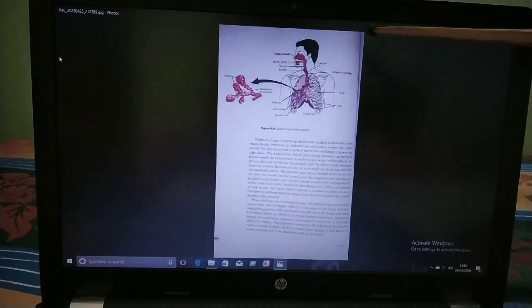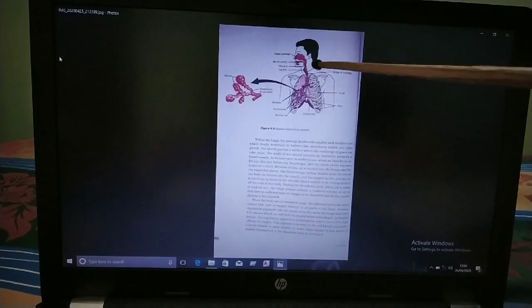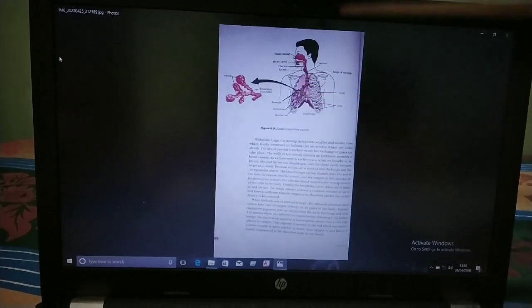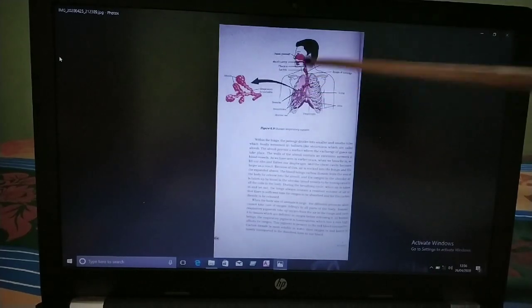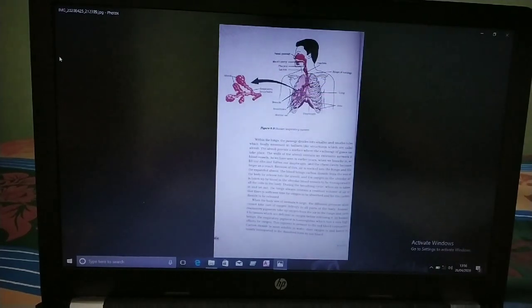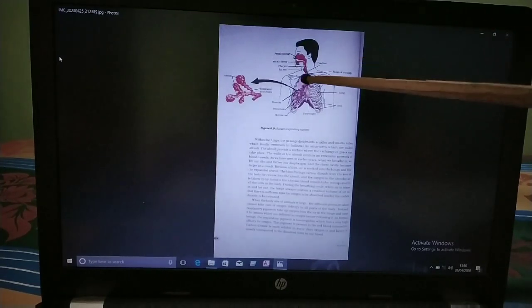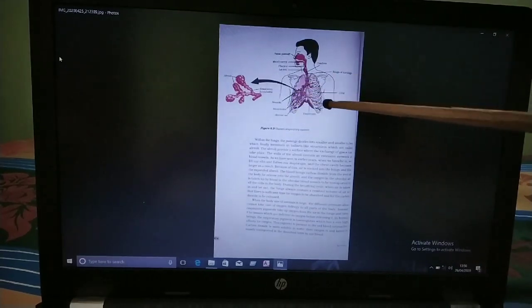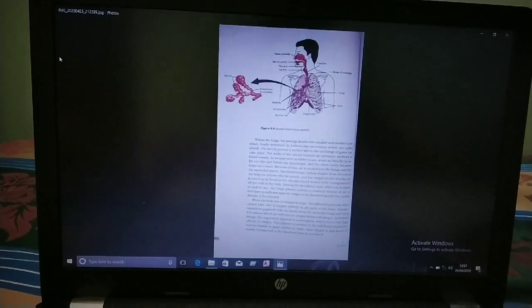Its lower end divides into two branch-like structures, the bronchi. You can see that this is one lung, and that is another lung, and the two bronchi enter and are connected to the two lungs.